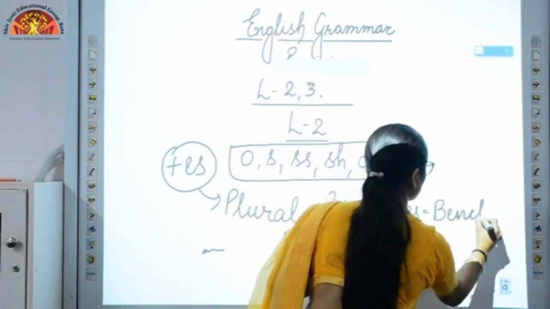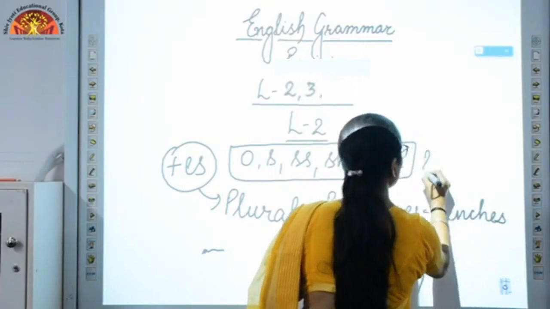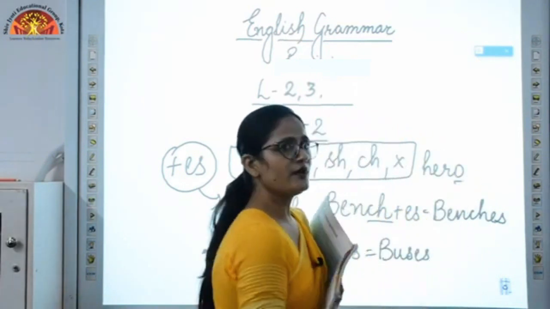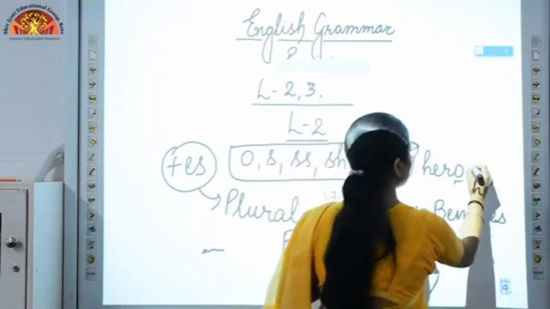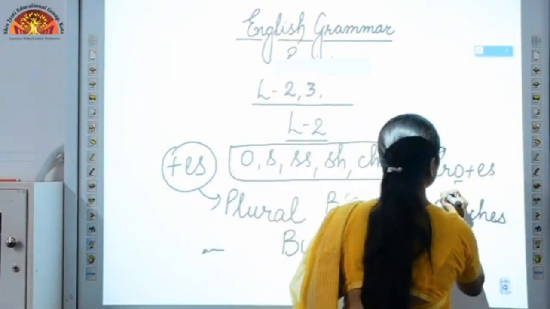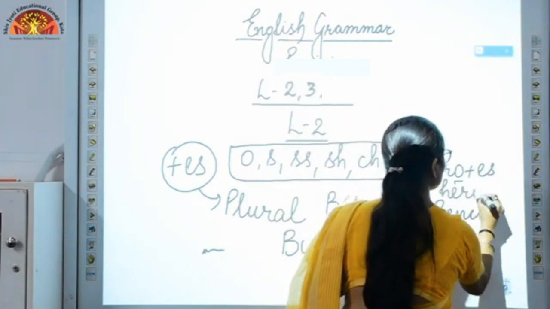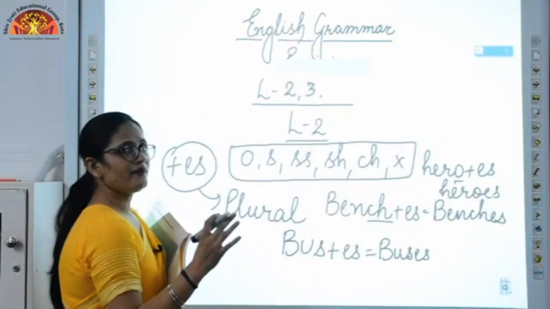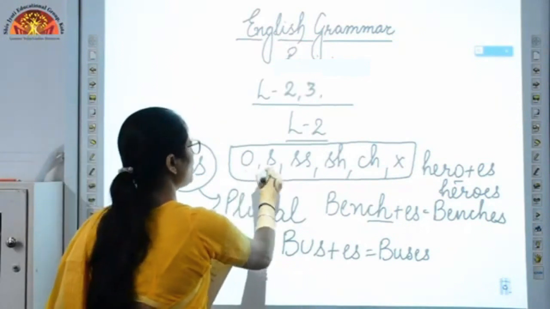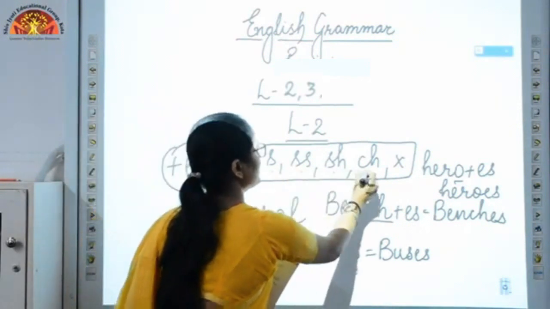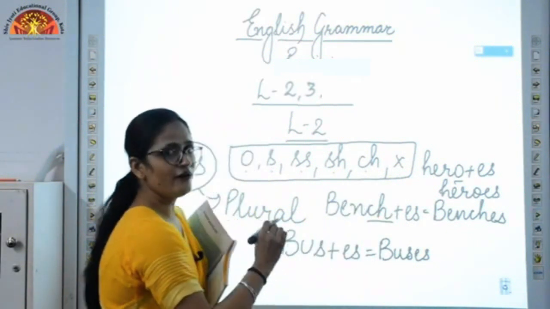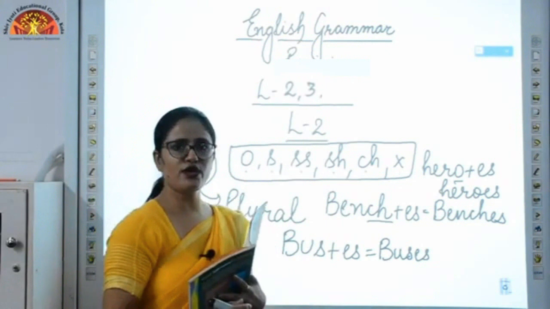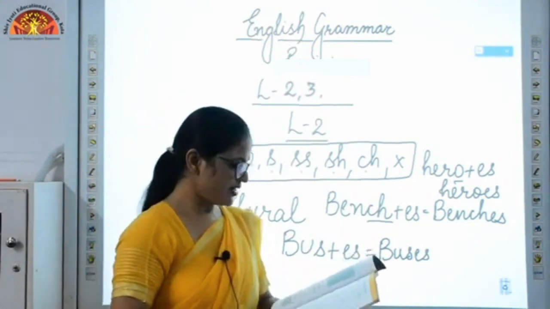My word is hero. At the last you can see O is there. If I have to convert it into plural form, what do I need to add here? I need to add ES and the word will be heroes. So it is very simple. You just have to check whether your word is ending with O, S, SS, SH, CH or X. If it is ending with any of these, then you need to add ES and it will be converted into plural form. So this was the very first rule.